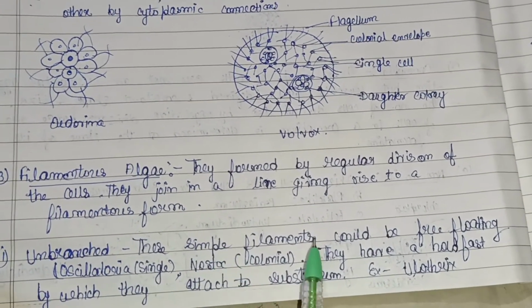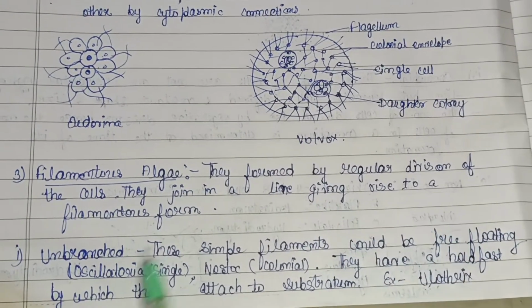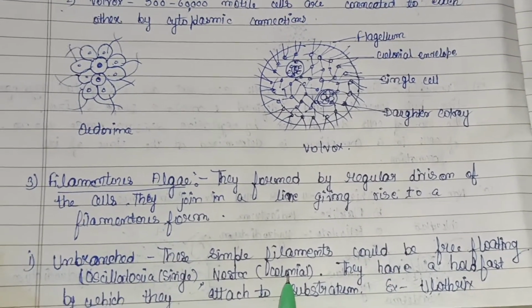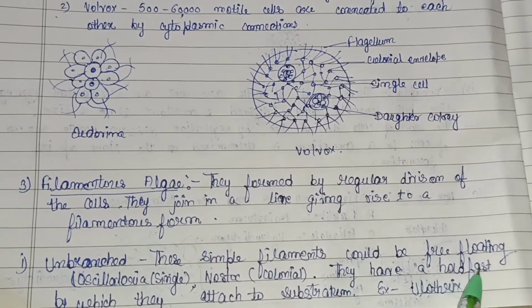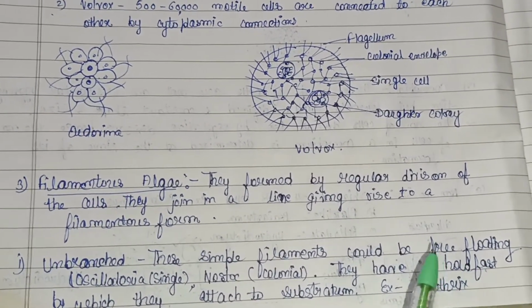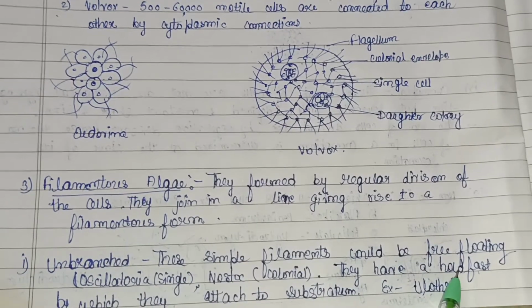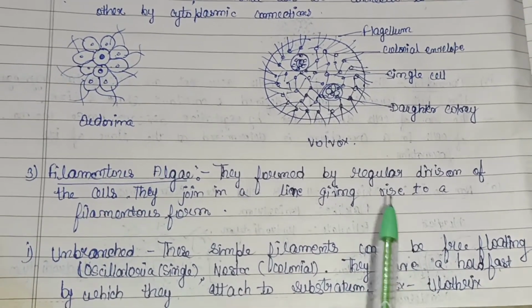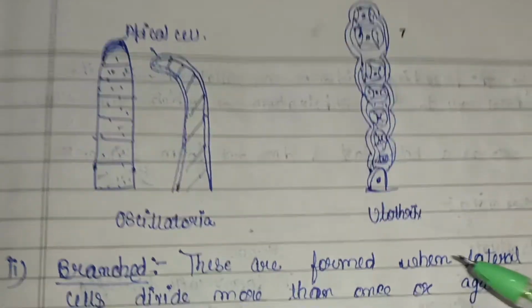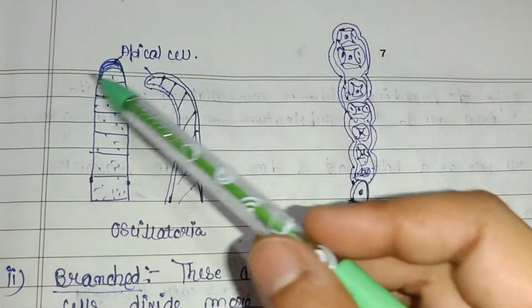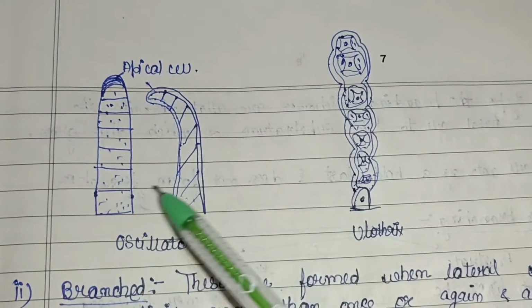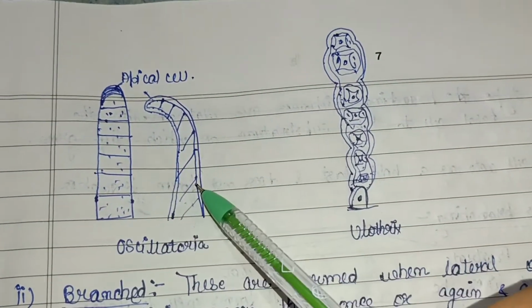So these simple filaments could be free floating. Example in Oscillatoria, that is single cell. Nostoc, that is in colonial form. They have a holdfast, that is a structure that is helpful for attaching to the substratum. Example in Ulothrix. So here Ulothrix and also Oscillatoria, apical cell was there. So this is unbranched, there is no branching seen here.